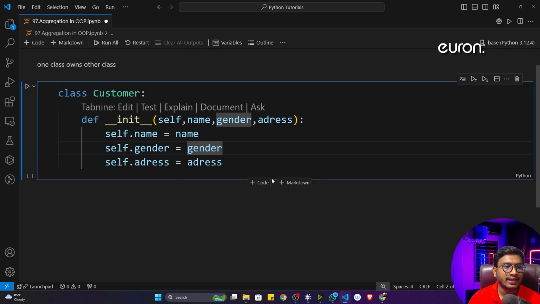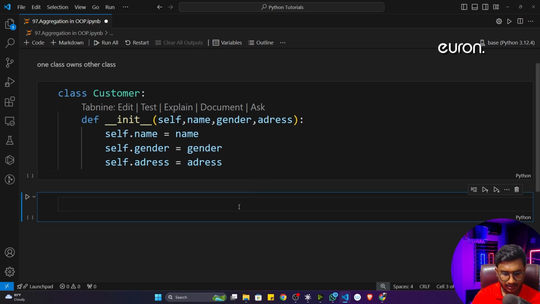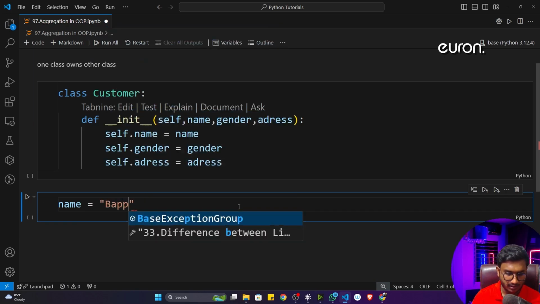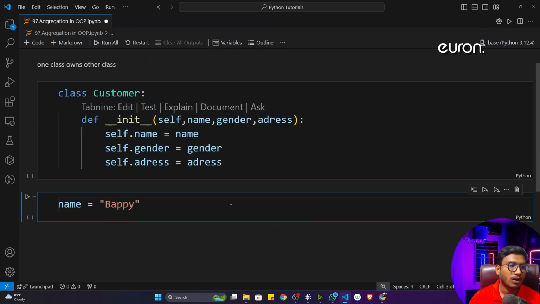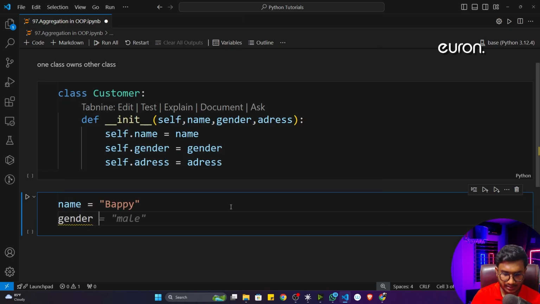Now just try to see here, name and gender. I can define these in just one word. Let's say name is equal to Bappi only, or let's say Bappi Ahmed or anything. And gender is equal to male or female. It's up to me. That means this is not actually a complex variable.